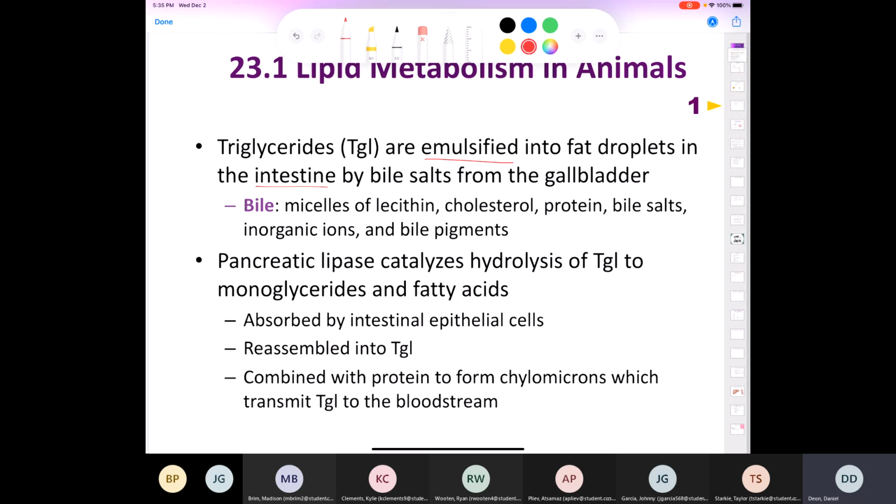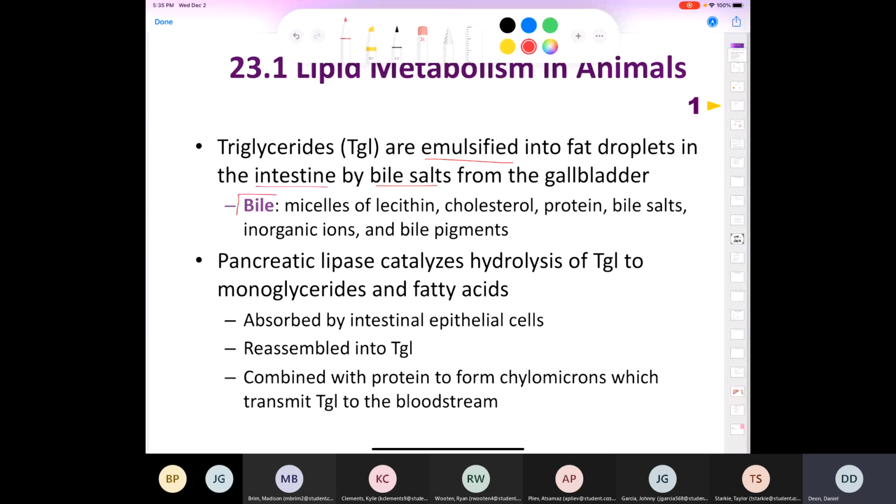And what happens when we take a glob, let's say a sphere, and convert it into a bunch of smaller spheres is that we increase the surface area in that process. Now it says here that the triglycerides are emulsified or broken down into fat droplets in the intestine by bile salts that come from the gallbladder.